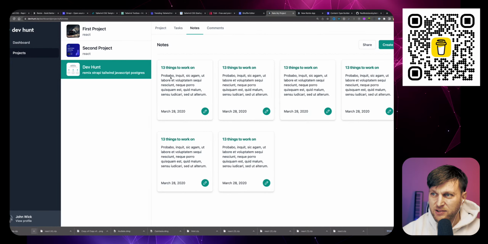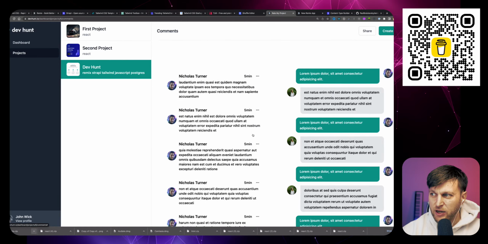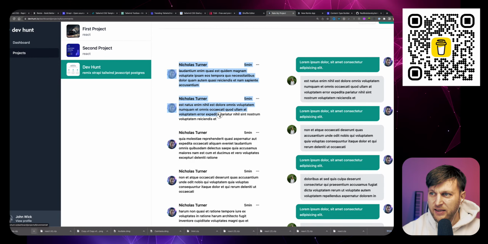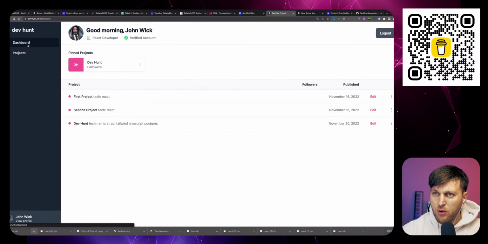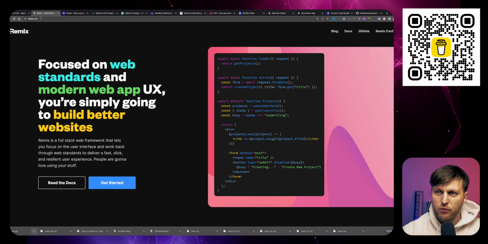And then I'm adding this notes section where, right now, everything's hard-coded. You'll be able to add a note and manage notes around your projects. And then comments, I'm trying to figure out how. I think I'm going to keep it this way, because it's not messages, this is more for messages. I think I'm going to have a comment section where people add comments to your project and give you feedback. So it's slowly working. And the tech stack that I'm using is Remix for the front end.